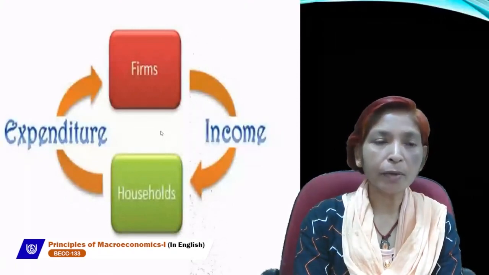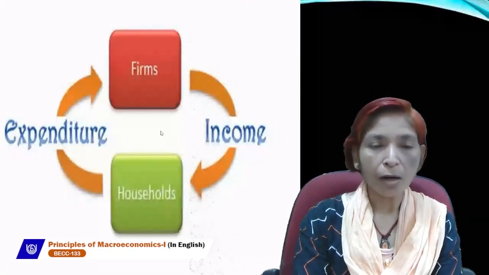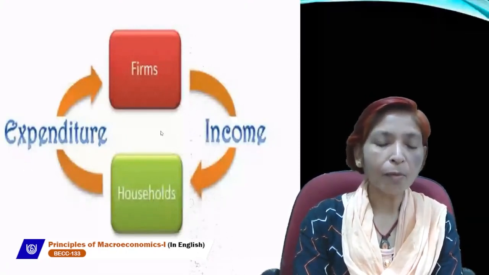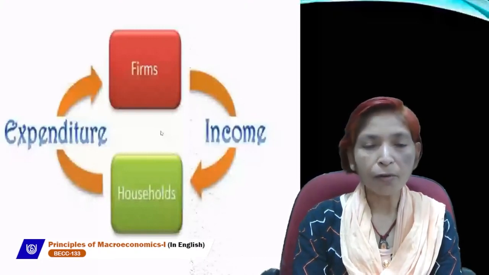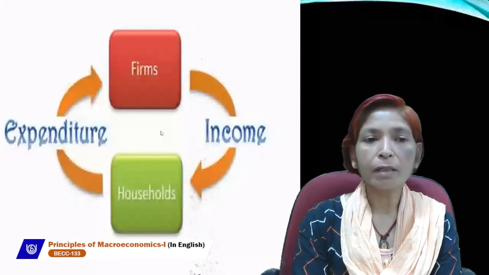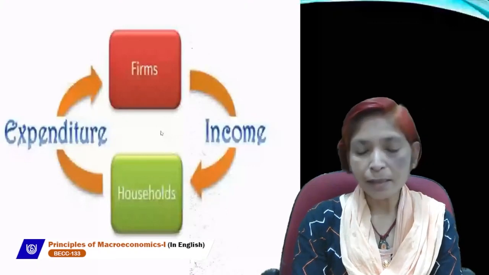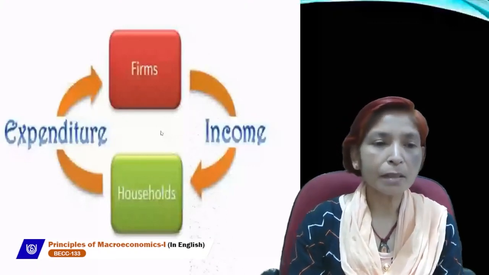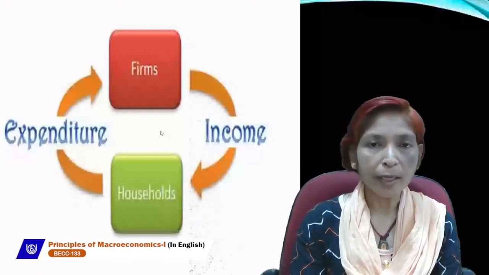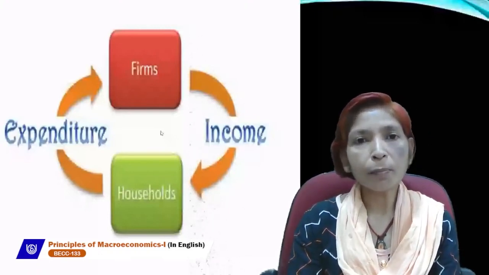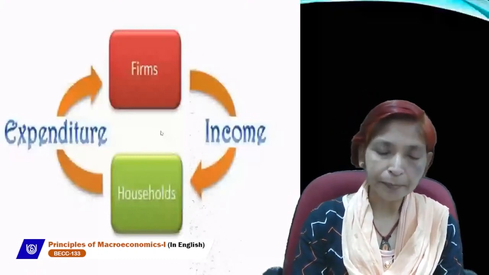The government's role is very important because at present the government collects revenue through taxation. Government takes direct taxes from the household sector, and government collects indirect taxes like GST from the firm sector. The government does not give any direct reward after collecting the taxes, but the government provides subsidies to the firm sector, and gives transfer payments, which are called unilateral payments or one-sided payments, to the household sector.